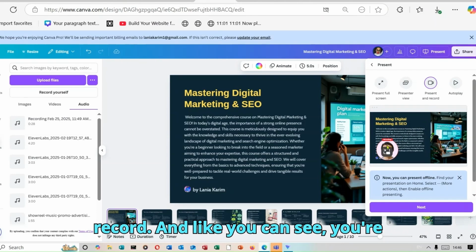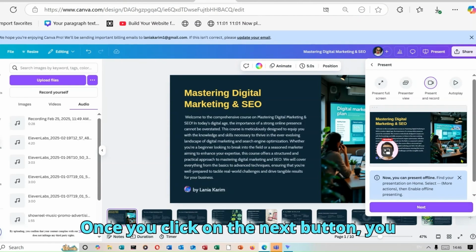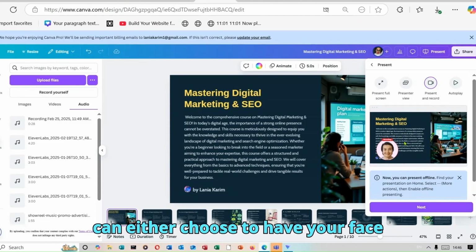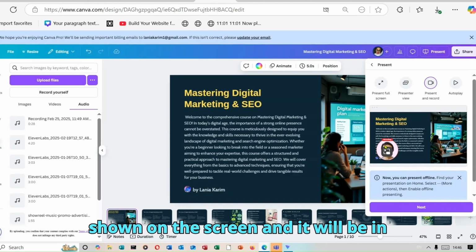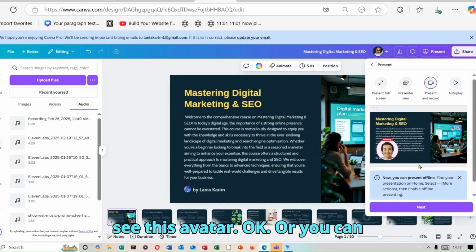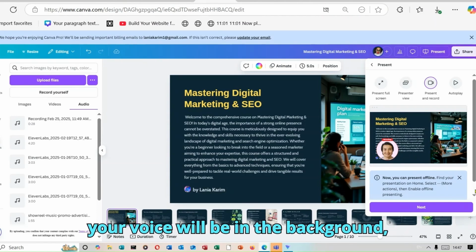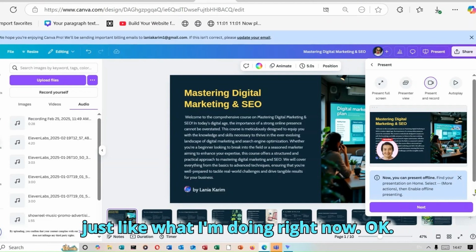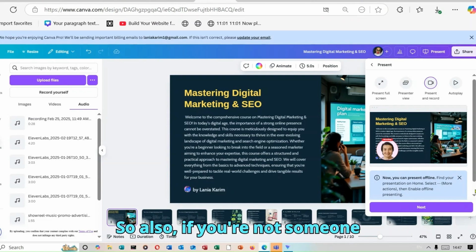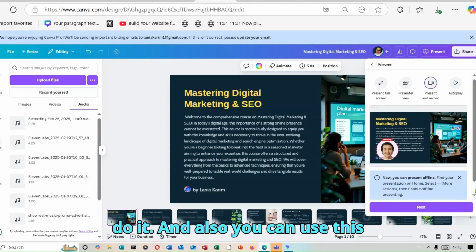And like you can see, you're going to be able to choose two options. Once you click on the next button, you can either choose to have your face shown on the screen, and it will be in this small space over here, like you can see this avatar. Okay, or you can choose to just record the screen and then your voice will be in the background, just like what I'm doing right now. Okay, so also if you're not someone comfortable with showing your face on the camera, I'm going to show you how you can do it. And also you can use this second technique with just AI.